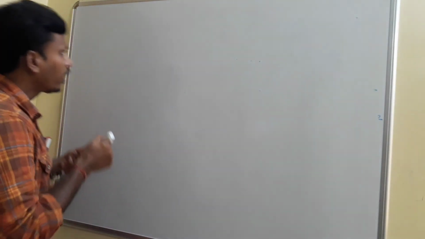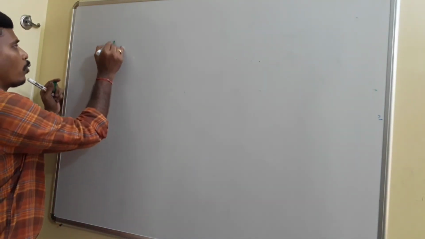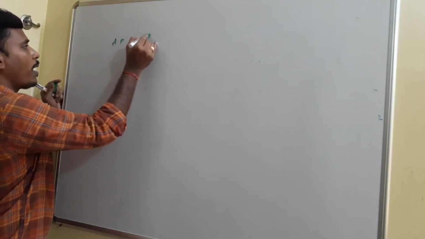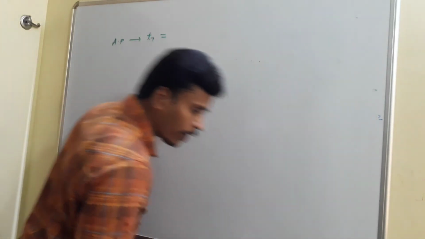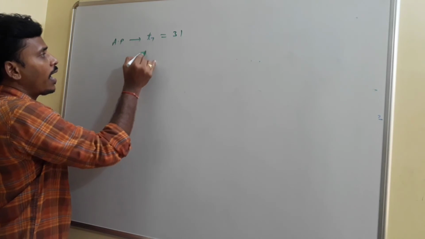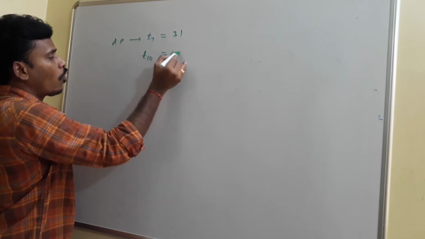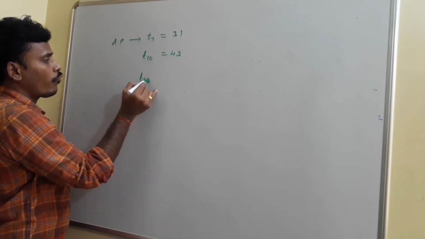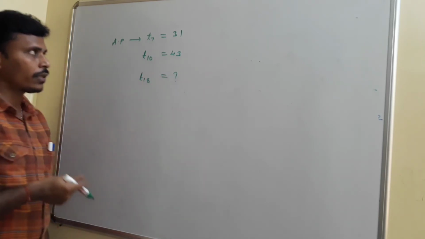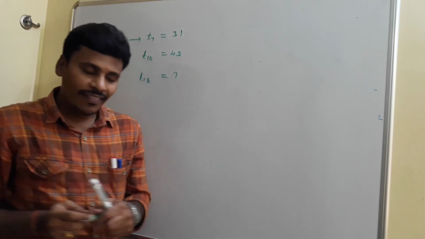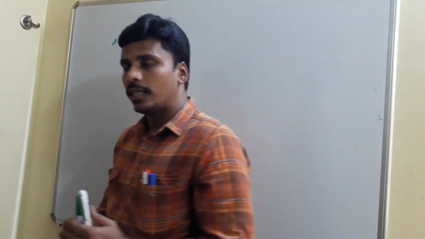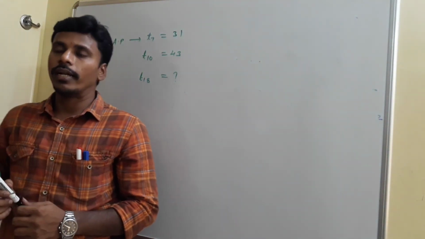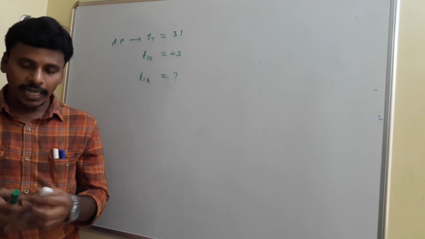For that problem, there is an arithmetic progression. In that arithmetic progression, T7 is given as 31, right? And T10 is given as 43. And they are asking you to find T18. Just have a look at this problem. I have an arithmetic progression whose 7th term is 31, whose 10th term is 43, and now it is our part to find the 18th term of the sequence.